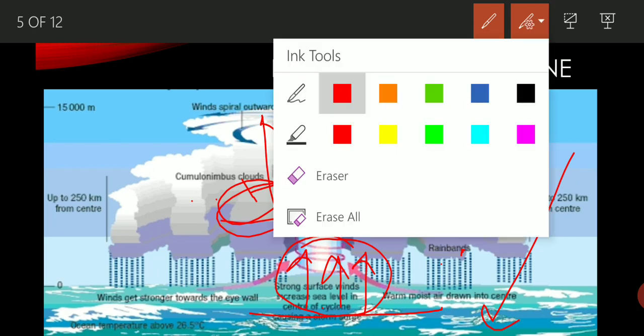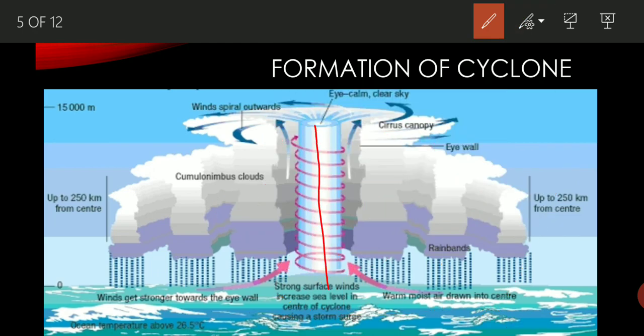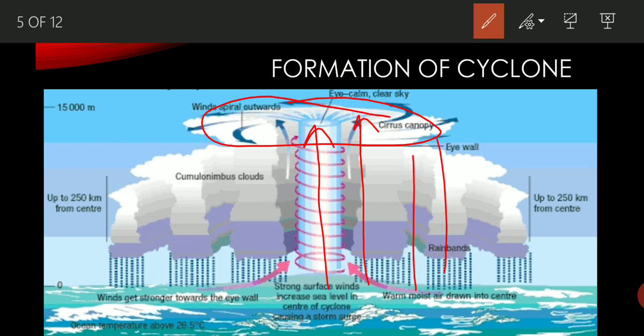By creating a low air pressure zone continuously, the air moves over a long distance, and it creates a huge amount of cloud and starts to rain.